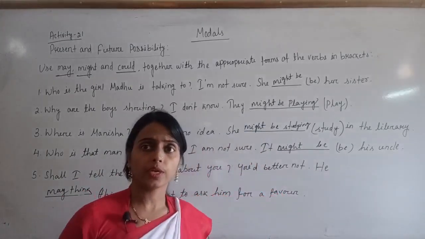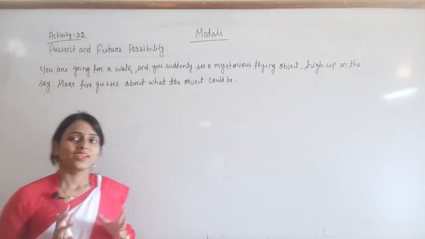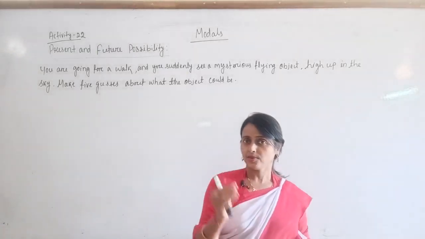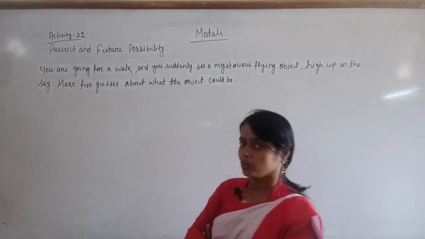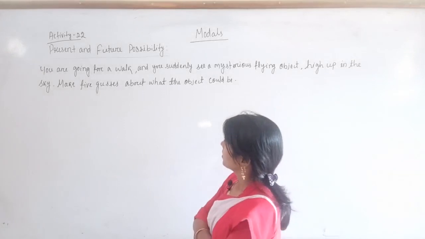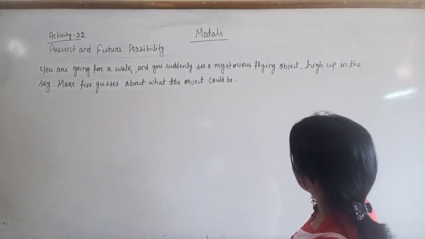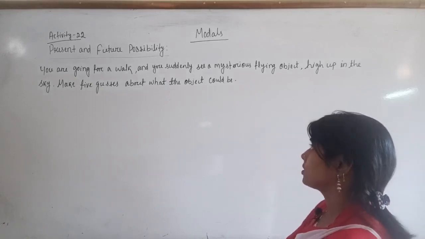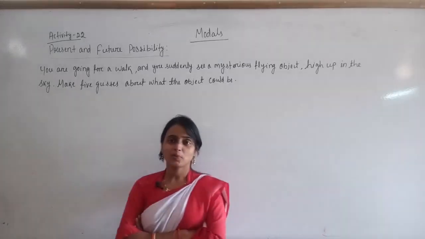Now let's go to activity number 22. Look, in this activity nothing is being given, but the activity is only for you. How? Look at the instruction. You can also go through your book. You are going for a walk and you suddenly see a mysterious flying object high up in the sky. Make 5 guesses about what the object could be. Did you understand what is given? So what do you have to do?